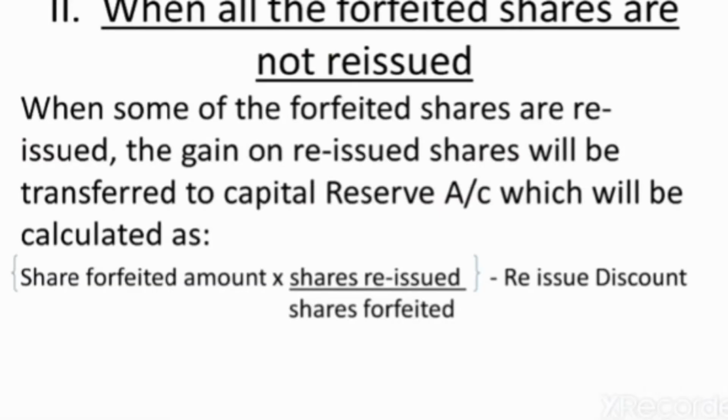Now children, we will discuss the cases when all the forfeited shares are not reissued. It may happen that the company is not reissuing all the forfeited shares.